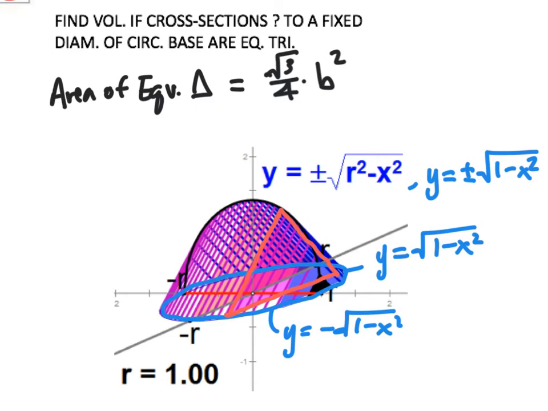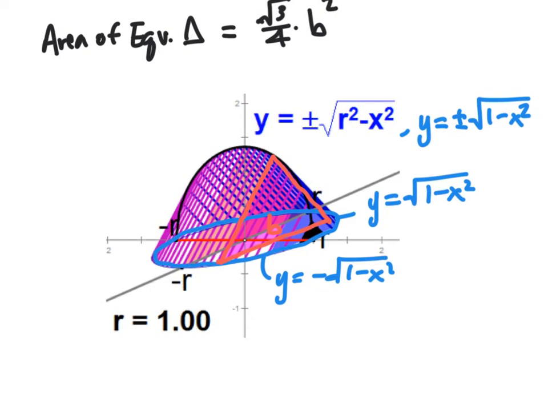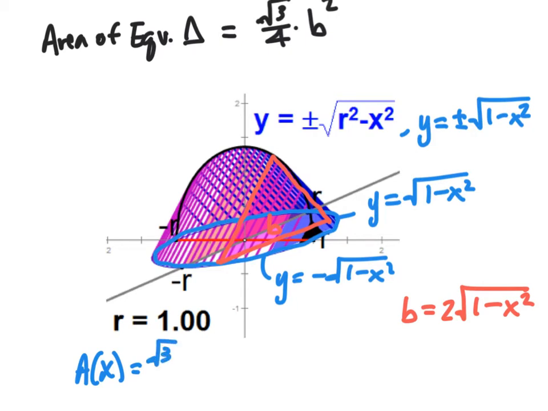Okay, and so here's my base of that slice. And so remember that our base from the previous example, because we're doing this on the same one, the length of that base is just going to be 2 times the square root of 1 minus x squared. And so if I wanted to come up with a formula for the area of my cross-section, then it's just going to be the square root of 3 over 4 times the base squared.